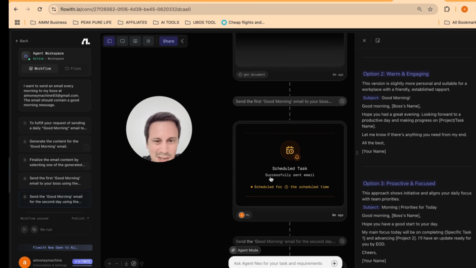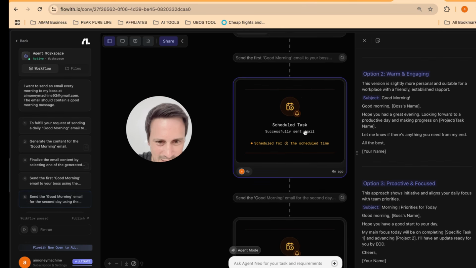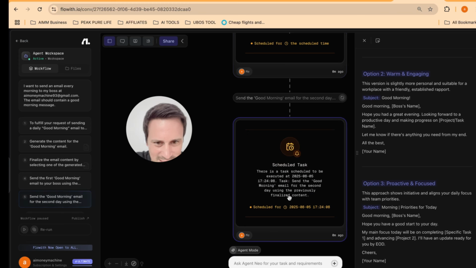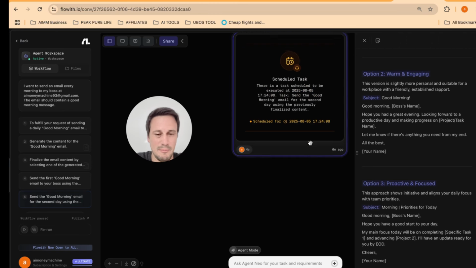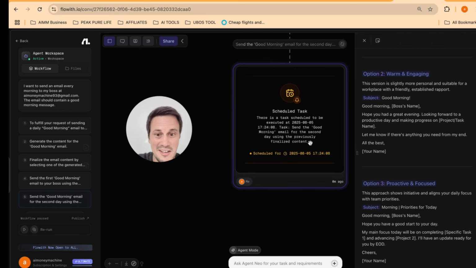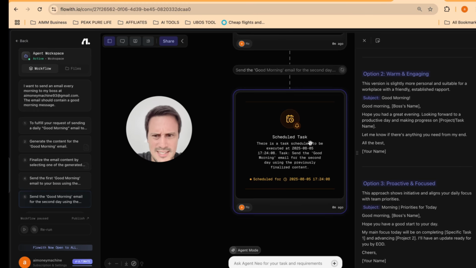And then, oh, look at this. It schedules the task and says successfully sent email, scheduled for timing at the scheduled time. And over here we can see it's scheduled for the 5th, which is tomorrow at this time. Send a good morning email. And it's basically scheduled it, I presume, to go out every day. This is insane. And also, it looks like the email is sending from the email that we've registered here.